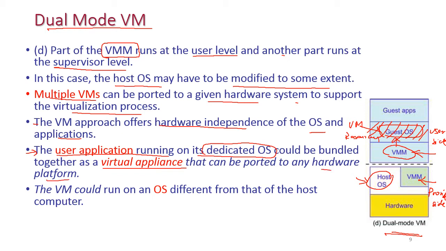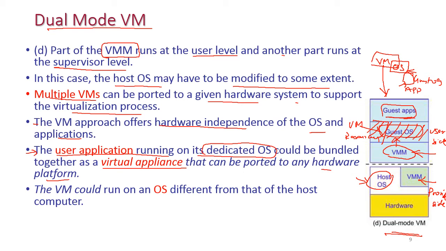A portion of hardware is dedicated to this particular virtual machine, and an OS will be installed on this virtual machine. This OS is called the guest OS, and based on the requirement they can install the application for this virtual machine. This is called the guest application.